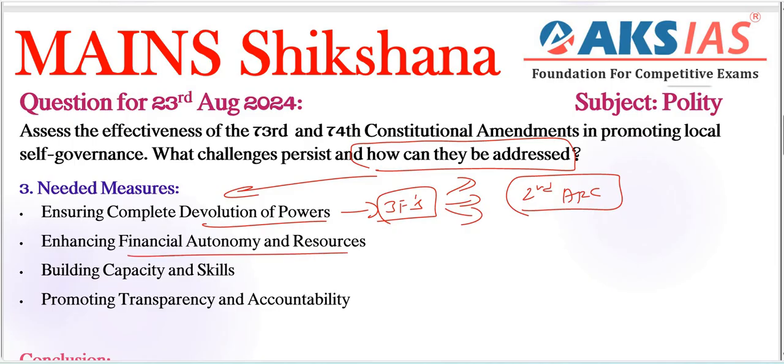Next, coming to enhancing financial autonomy and resources, also here, diversifying revenue sources, especially we need to include public-private partnership and community-based funding models. The success of Bengaluru municipal bonds is also very important here. Municipal bonds issuance in 2022 serves as a model of resource mobilization.